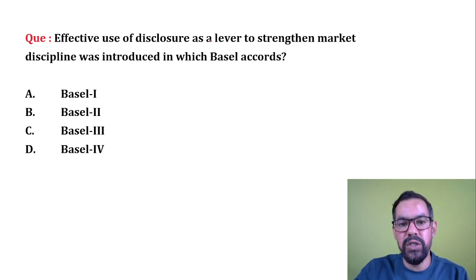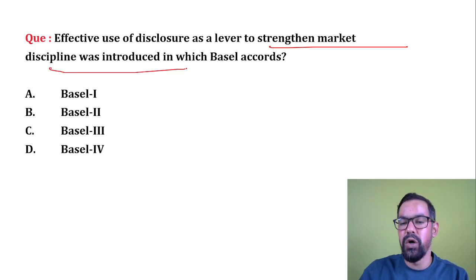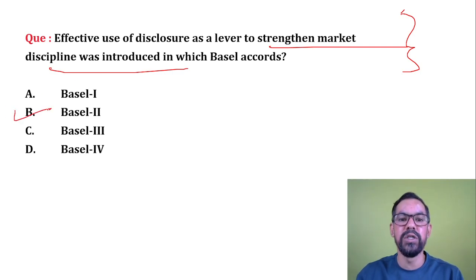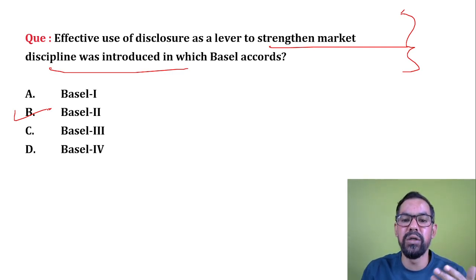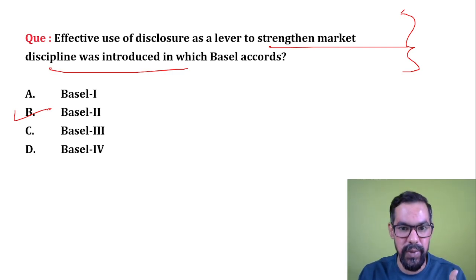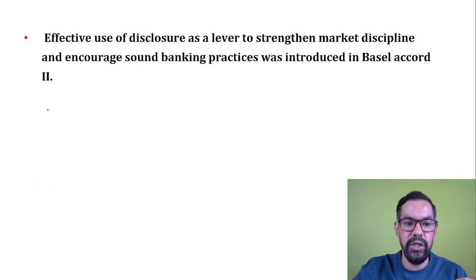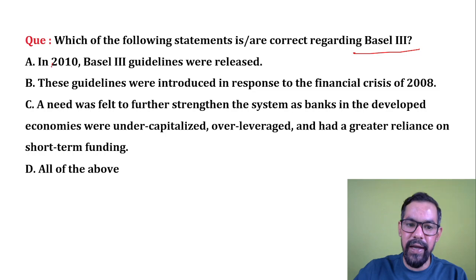Effective use of disclosure as a lever to strengthen market discipline was introduced in which Basel norm? So market discipline was part of Basel 2. First time it was introduced in Basel 2, and it is part of Basel 3 as well. There were three pillars of Basel 2, and out of these three pillars we have this market discipline as well. Okay, so option B will be the right answer for this particular question. Next one, guys. Which of the following statements is/are correct about Basel III? So it was launched in 2010, which is correct.